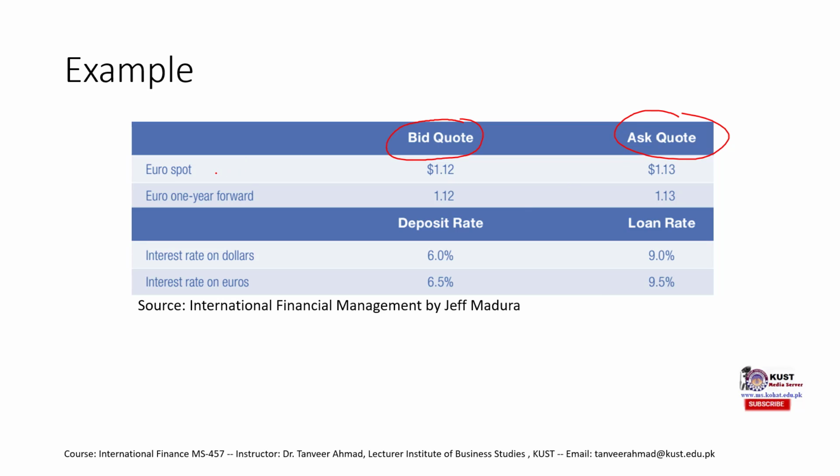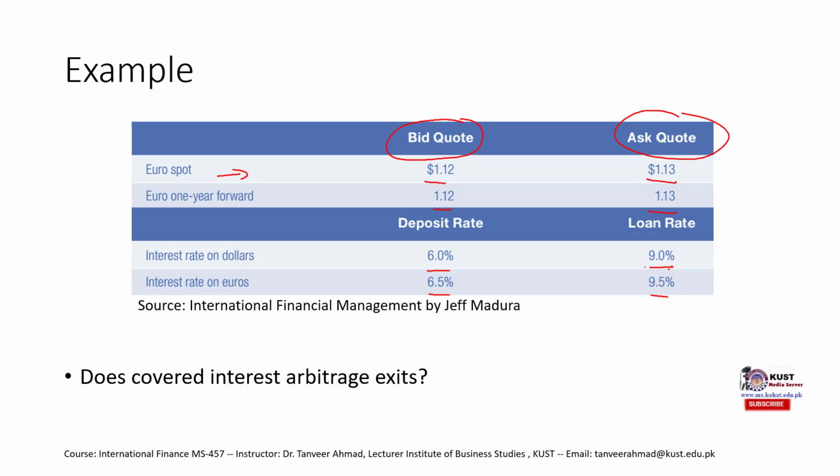So here we have a euro currency and its bid spot rate and ask spot rate. Then we have the forward rates. We have the deposit rate for dollar and the interest rate for euro. Then we have the loan rate. So if you are going to deposit, then you would get 6%. If you are going to get a loan, then you would have to pay 9%.